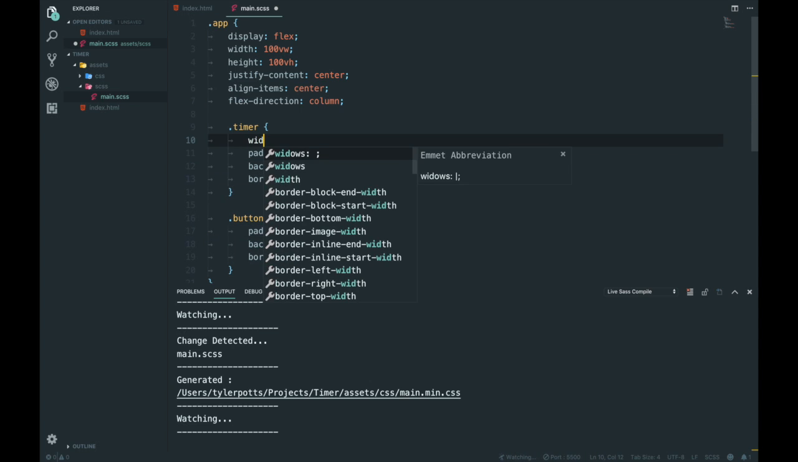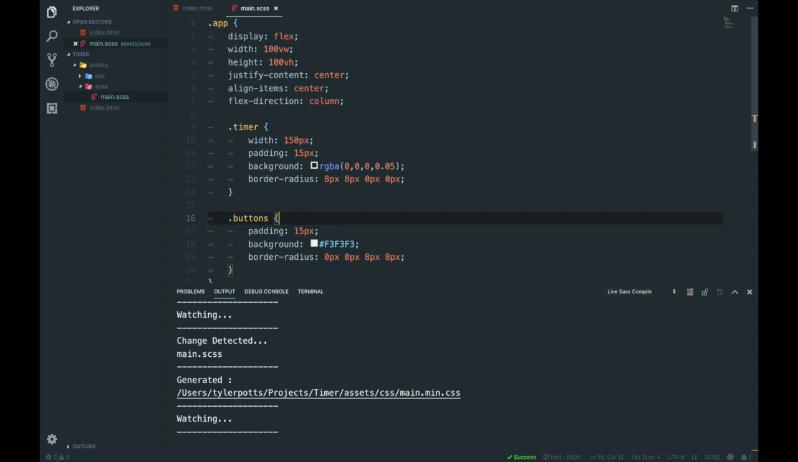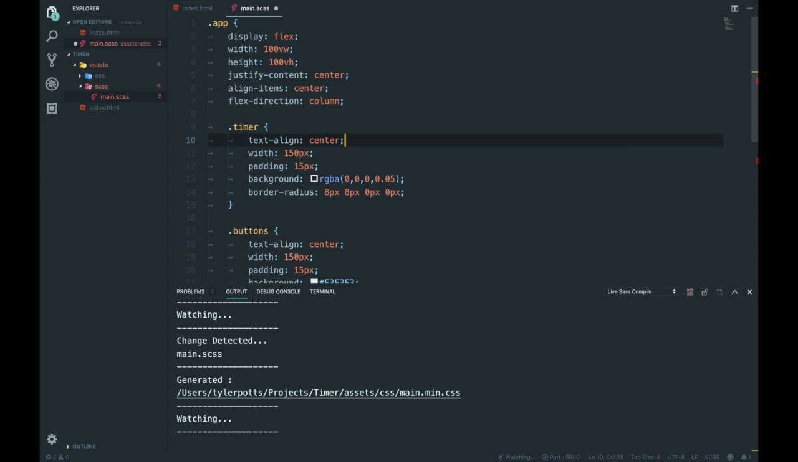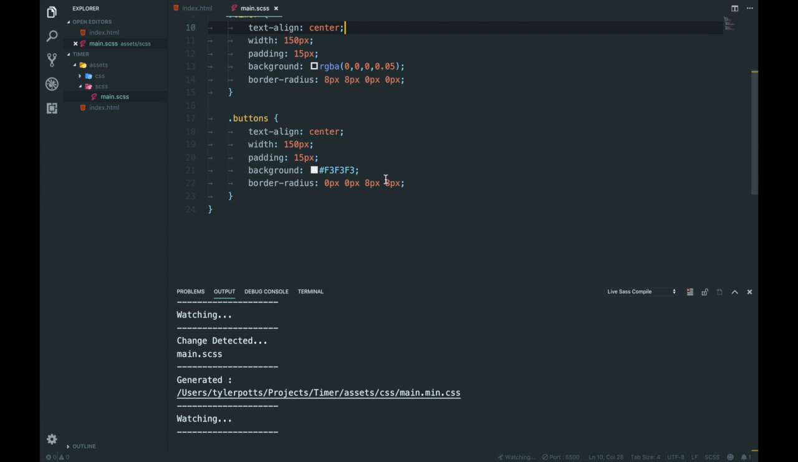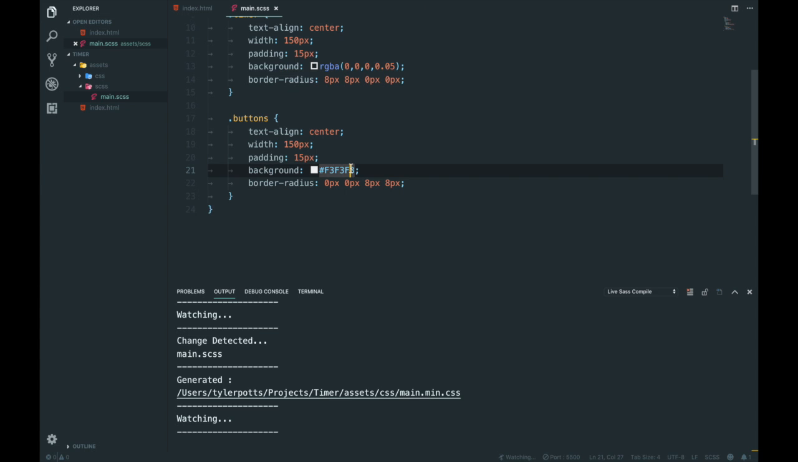Okay, we'll just go here and we'll go width 150 pixels. Same with down here. And we're going to go text align center. Is that going to center the buttons? Yeah, and we'll go here, text align center. There we go. Wait, why is that the same? Wow, is F3 the same as that? Oh my god, that is amazing. That was completely accidental. Anyway, we don't want that anyway.